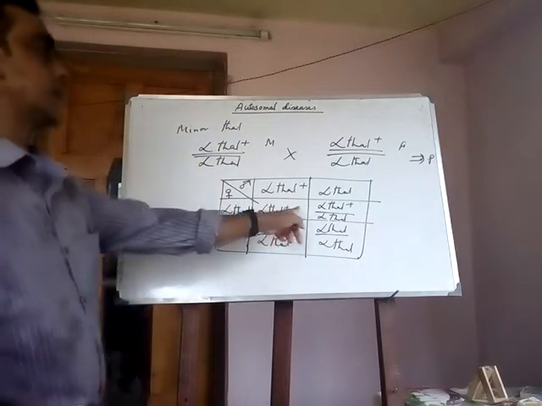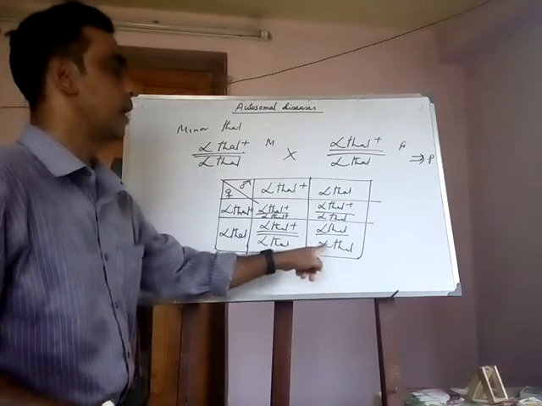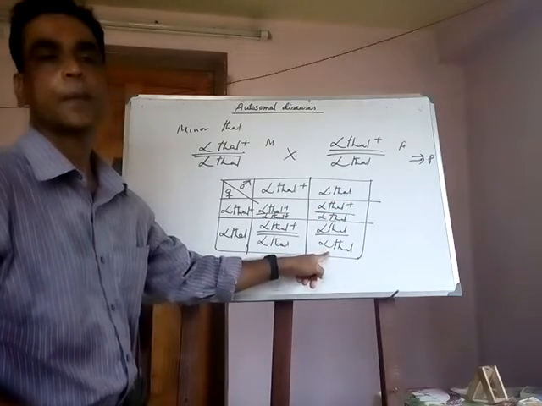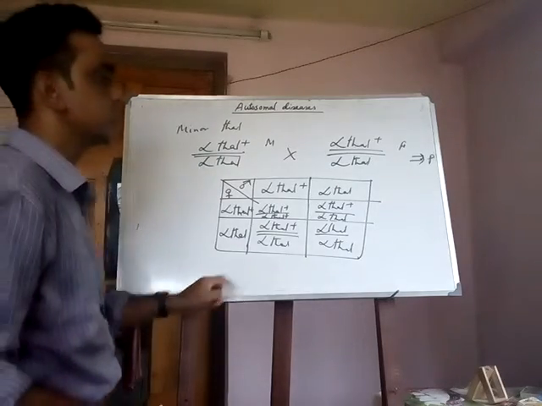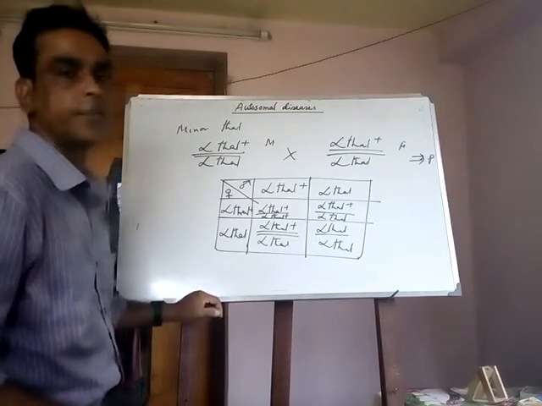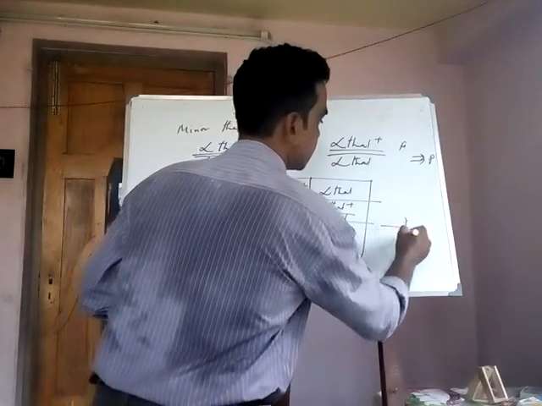That is the normal, that is minor, and that is the major alpha thalassemia type of the first filial generation's daughters. That is F1.